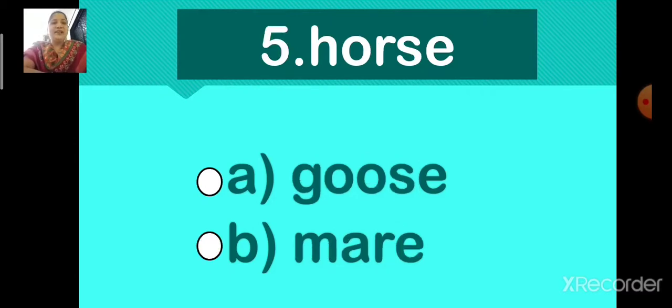Number 5. Horse. The options are option A, goose, and option B, mare. Now children, select the correct answer. Which is the feminine gender of horse? Option A, goose, or option B, mare?